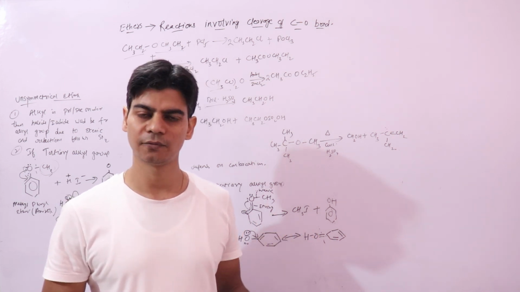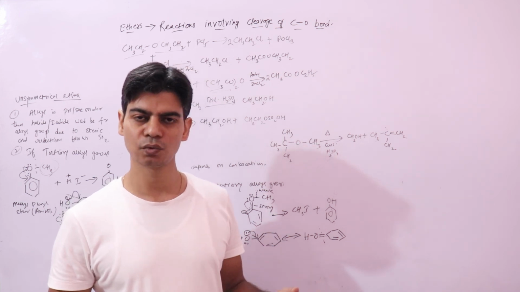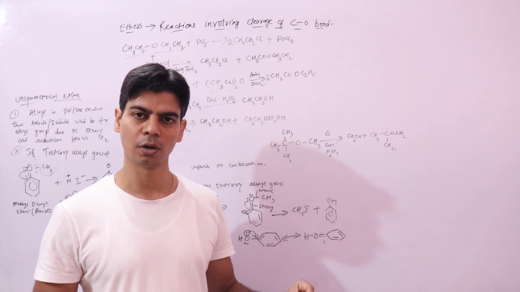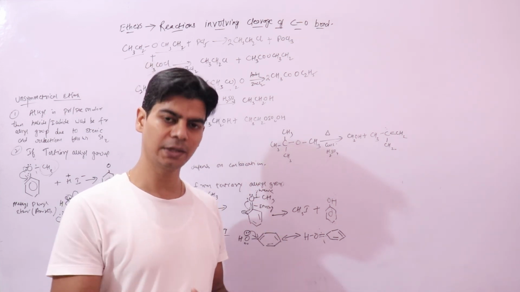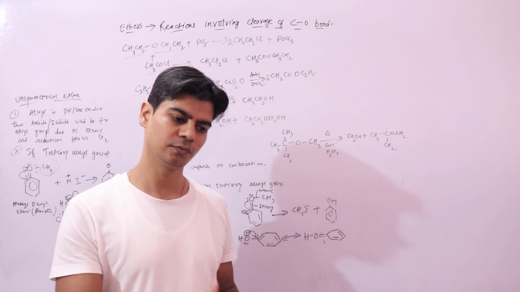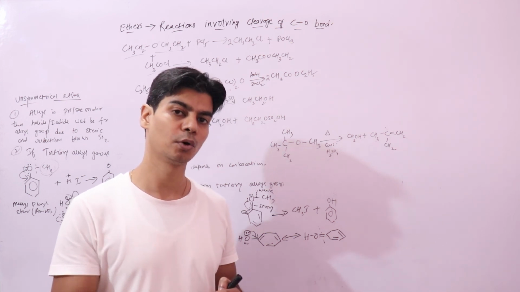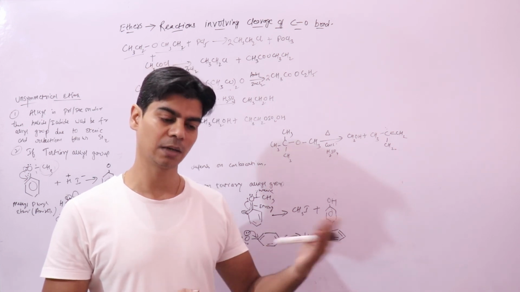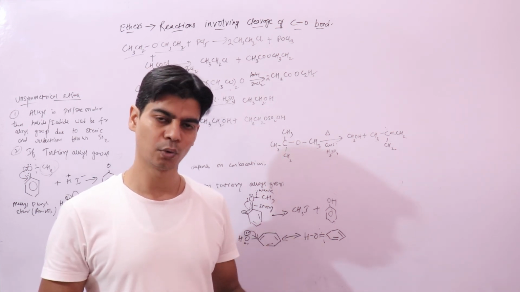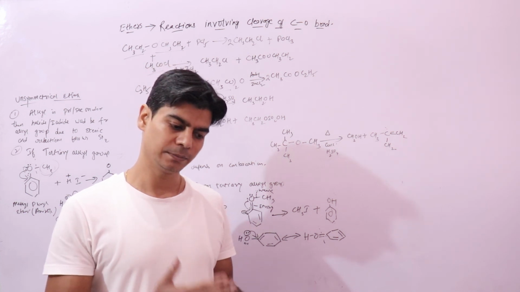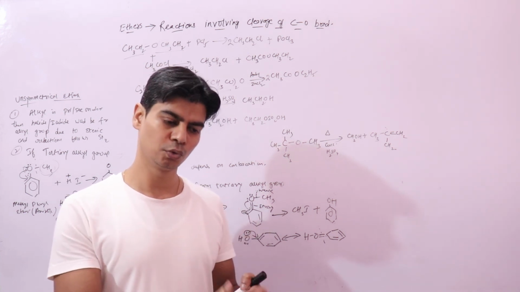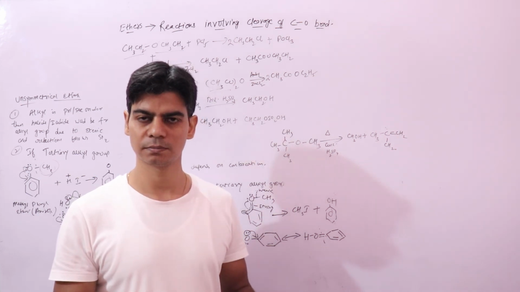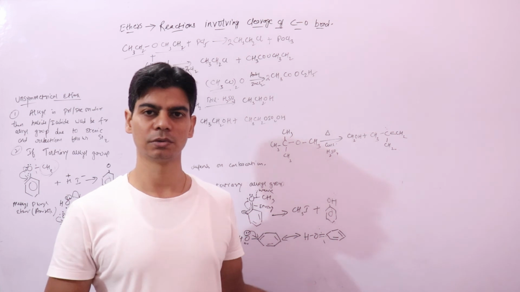And if we have a benzene ring attached to the oxygen atom of the ether, then we always get phenol. The polarity of solvent may affect the product. If the solvent is more polar, that will favor the SN1 mechanism, the carbocation one. And if it is less polar, more concentrated, then it will go by the SN2 mechanism, where the nucleophile will always attack the smaller alkyl group. Just remember all these things. Thanks.